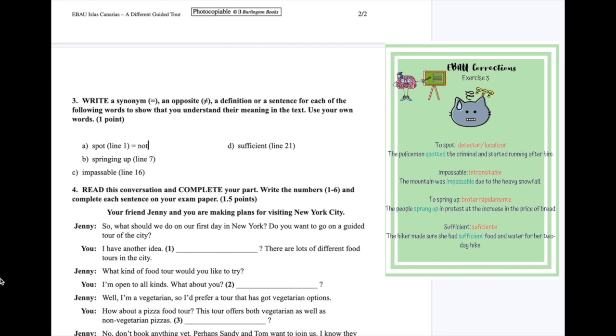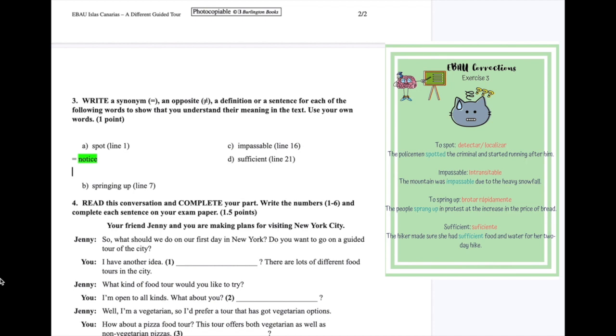So I'm going to write notice, all right? So my meaning of spot, the same to notice, okay? If you notice someone, you are spotting them. Now, if this was ing, then I would have to write noticing in the same type of grammatical structure, okay? As it is in spot by itself, infinitive, then my synonym is going to be notice, okay?